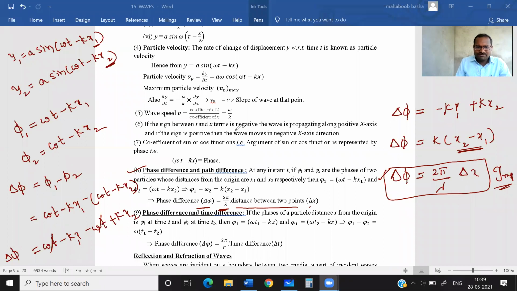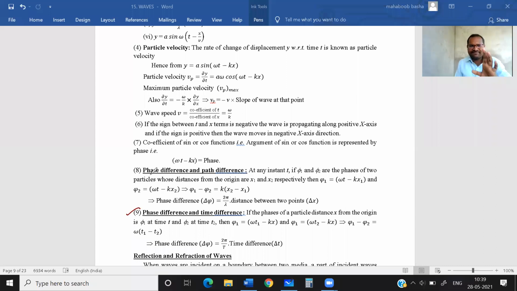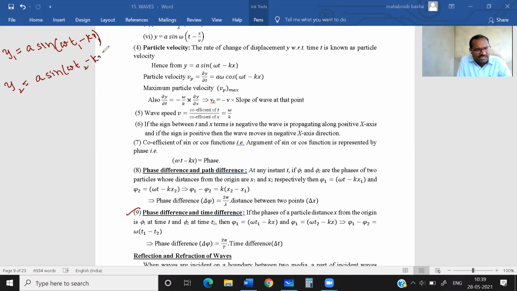Next, another point. Let us see the relation between phase difference and time difference. Imagine two wave equations. Y1 equals a sine omega t1 minus kx. One particular particle only I am talking about. Now at a different time, the displacement is a sine omega t2 minus kx. One particular location at a different time. Now their phases: phi1 is omega t1 minus kx, and the second phase is omega t2 minus kx.